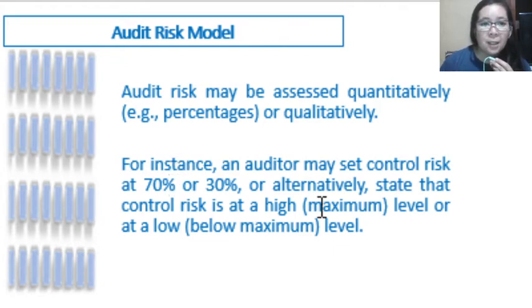For instance, an auditor may set the control risk at 70% or 30%, or alternatively state that the control risk is at high or maximum level, or low or below maximum level. This is what we mentioned a while ago, either a quantitative or qualitative expression of the audit risk.